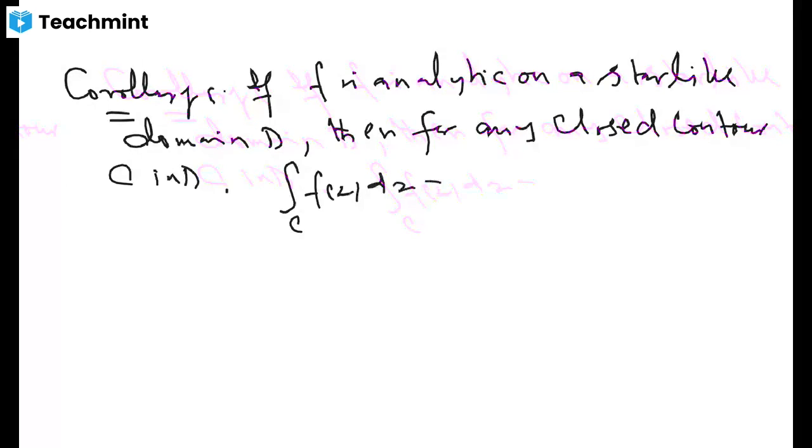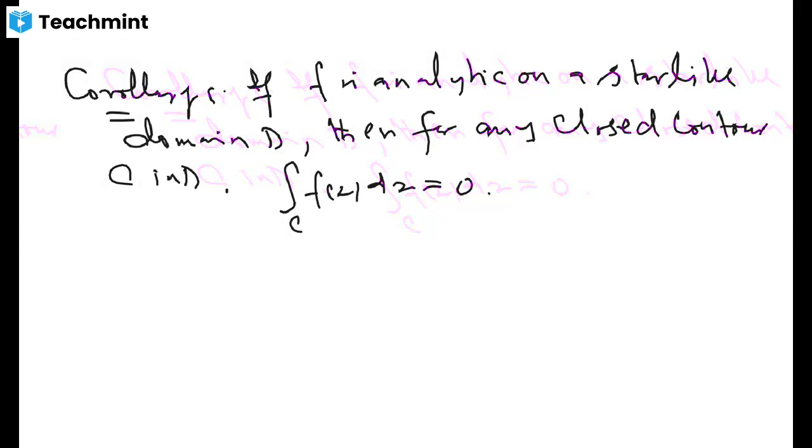See, this is now a more general version of the Cauchy-Goursat theorem. Cauchy-Goursat theorem was done only for triangles, but in arbitrary domains. Here you have a special type of domain where you can take arbitrary contours.